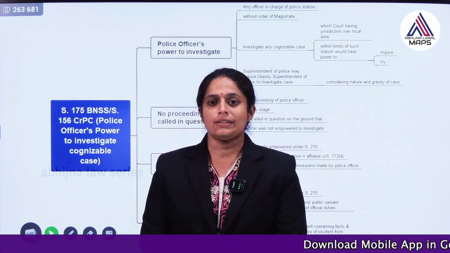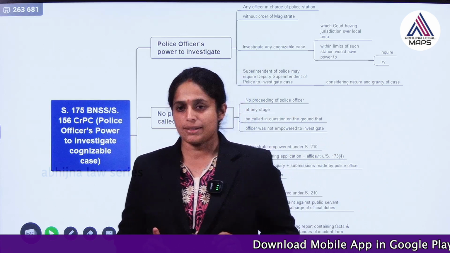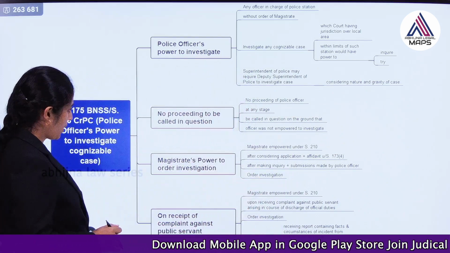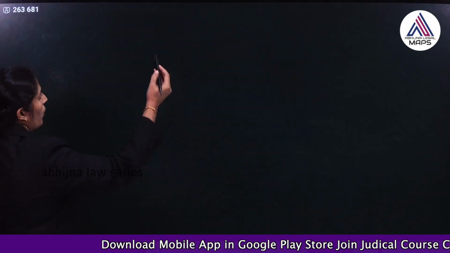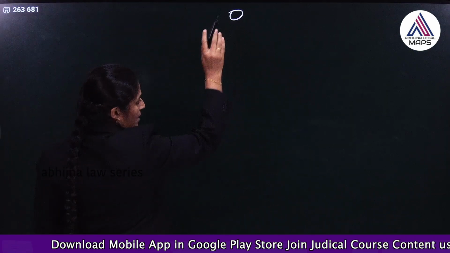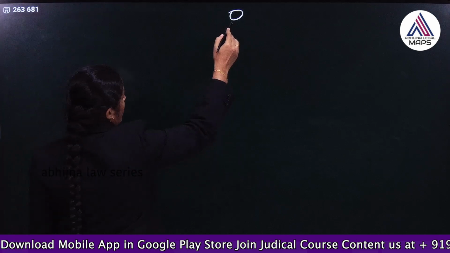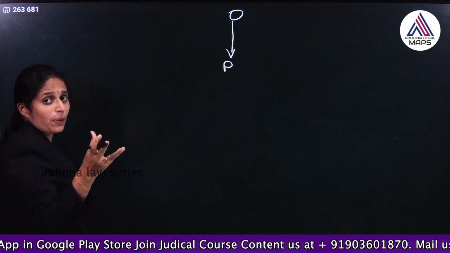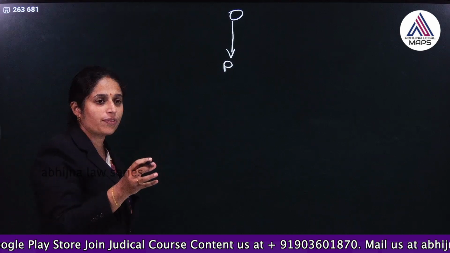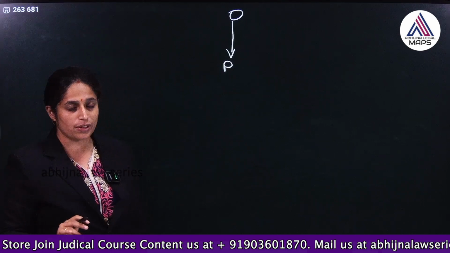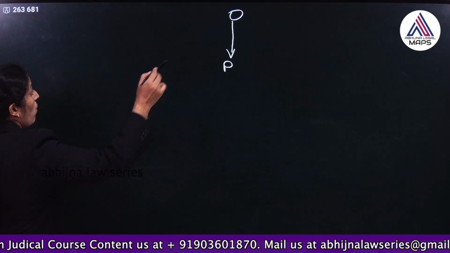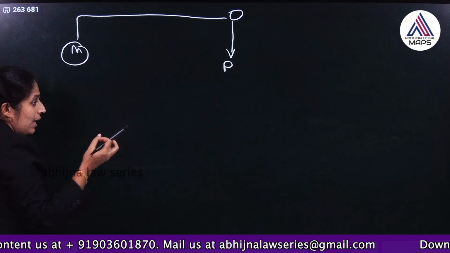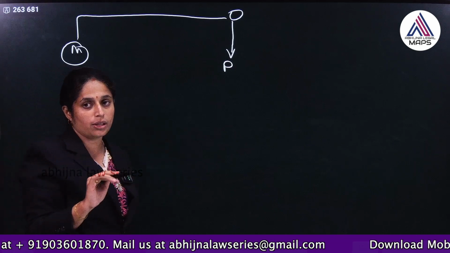So, we were discussing regarding initiation of criminal cases. Okay. So, if we have to revise what we have done in a previous class, an offence has been committed, you may give complaint to the police, which is officially known as information with respect to cognizable offence or information with respect to non-cognizable offence, because you can also give complaint to the magistrate, right. So, this is how you trigger, you set the criminal law in motion.